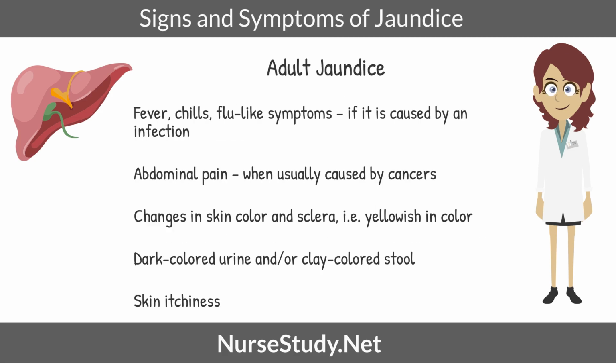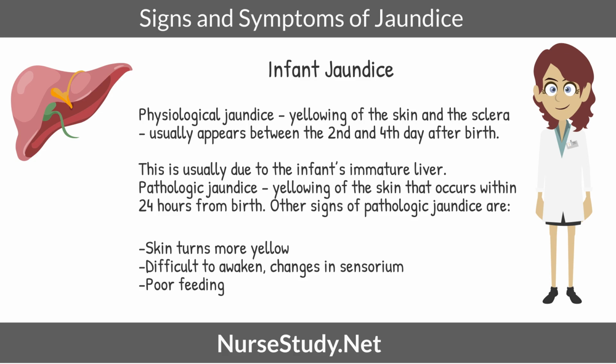Adult jaundice: fever, chills, flu-like symptoms, if it is caused by an infection. Abdominal pain, when usually caused by cancers. Changes in skin color and sclera, i.e. yellowish in color. Dark-colored urine and/or clay-colored stool. Skin itchiness.